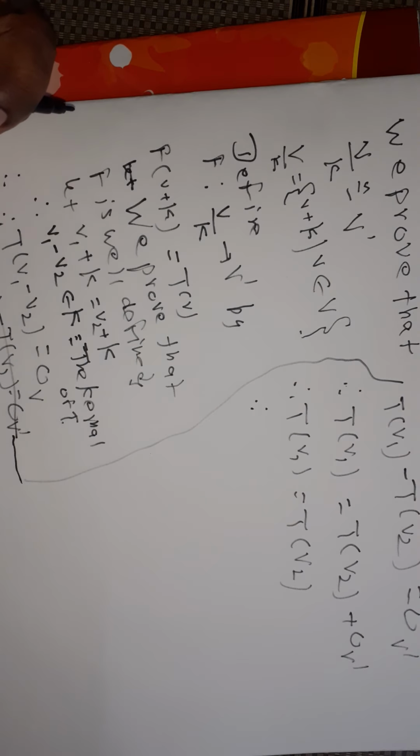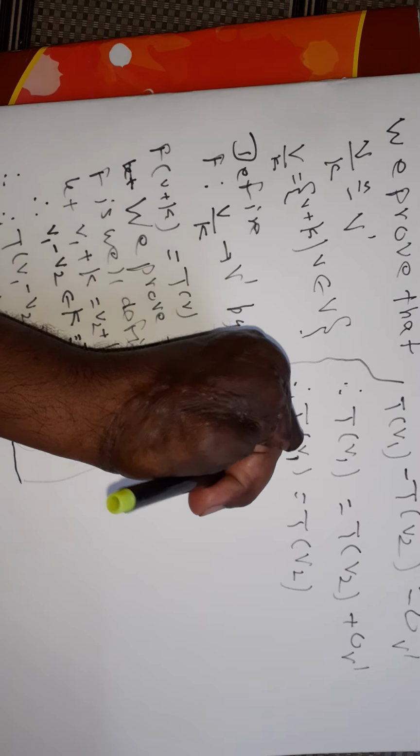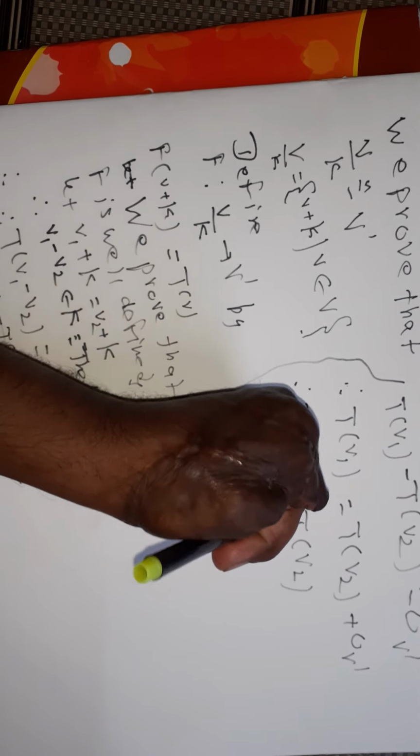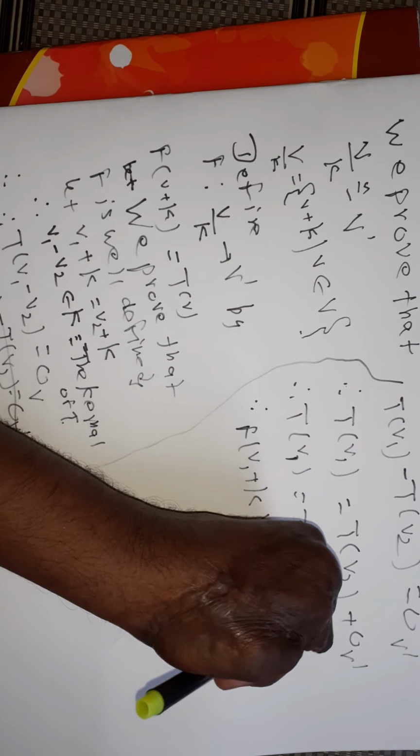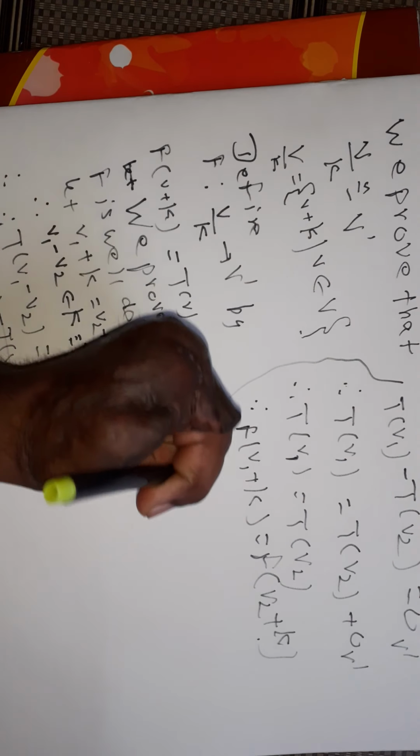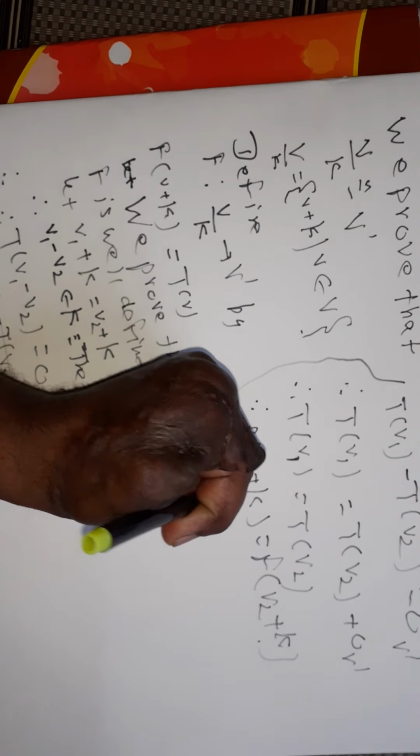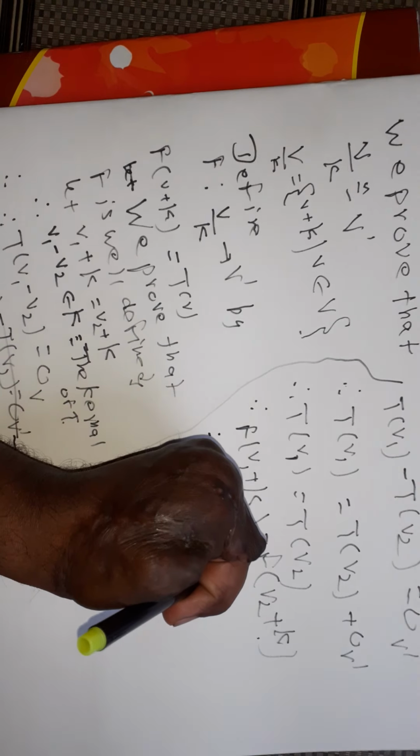Now T of v1 is equal to f of v1 plus K, and T of v2 is equal to f of v2 plus K. Therefore, we proved that if v1 plus K is equal to v2 plus K, then f of v1 plus K is equal to f of v2 plus K. Therefore, f from V modulo K to V dash is well defined.